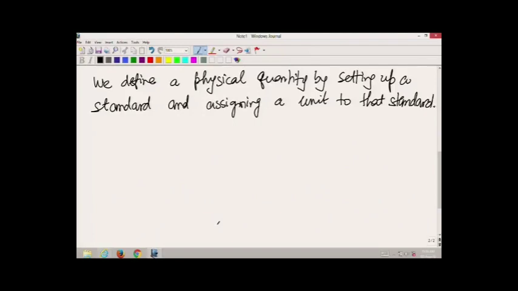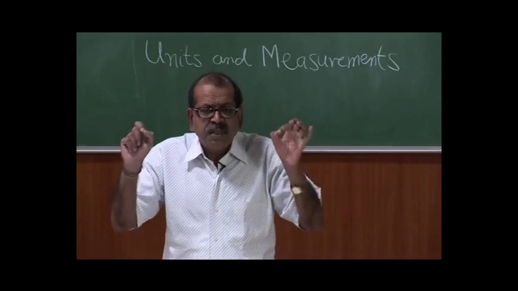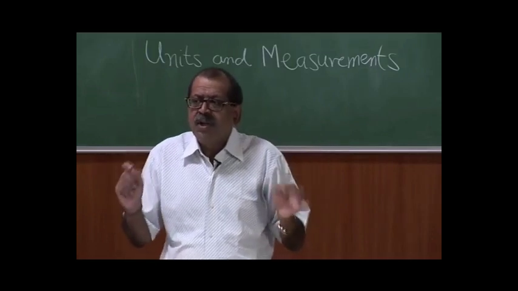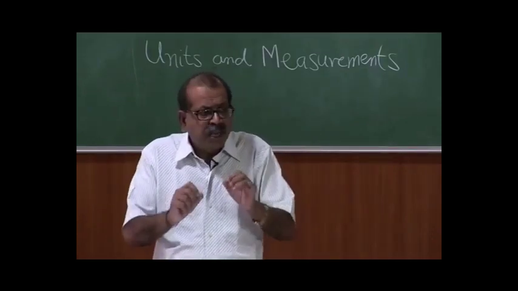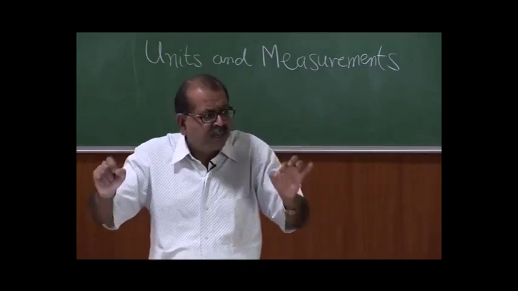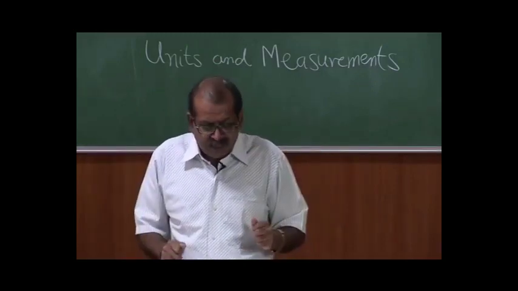For example, we take a specific length and we say this length is 1 meter. So, that means now this will be a standard length, we call that as 1 meter.